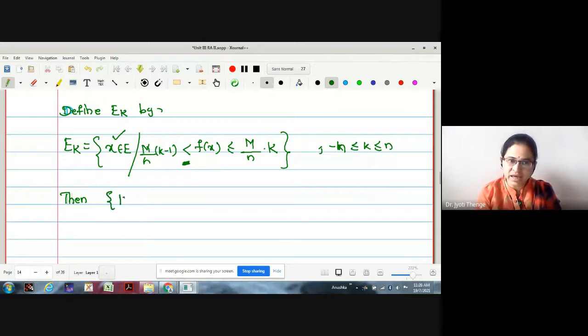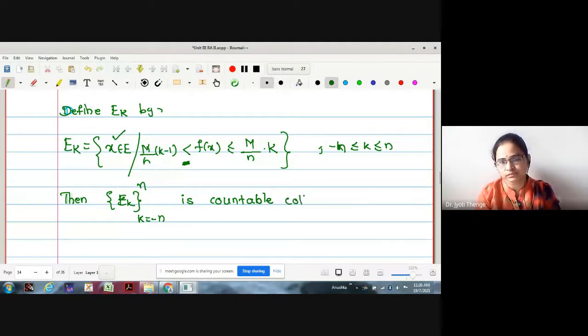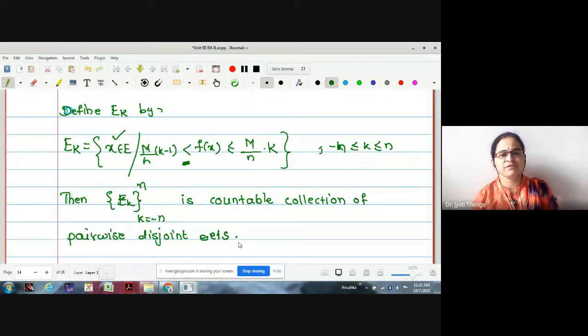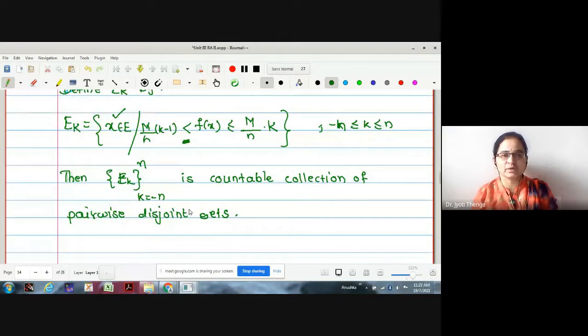Then may I say EK, which runs from minus n to plus n, is a countable collection. Whether the collection is countable or not? A countable collection of pairwise disjoint sets. Right? Now, one more thing is known to us. f is given to be measurable. We have assumed it to be measurable.